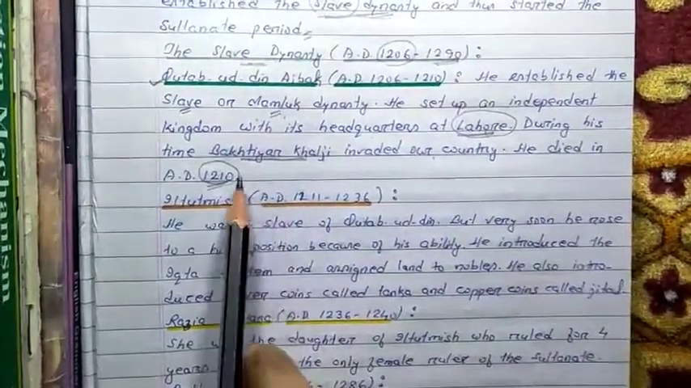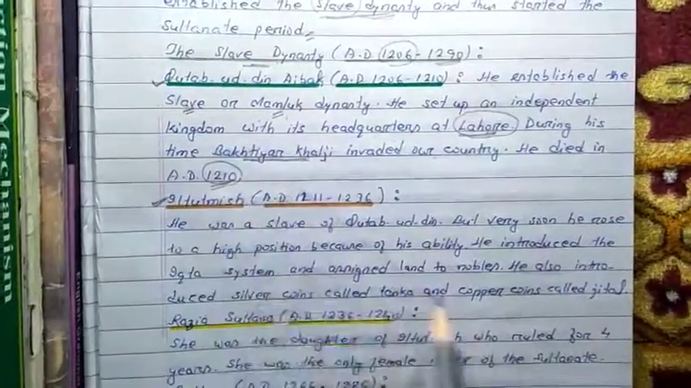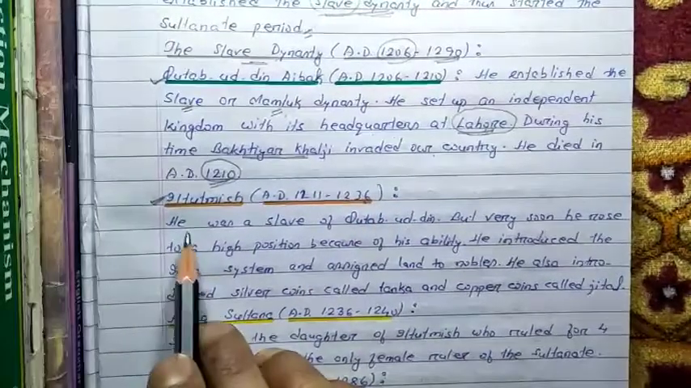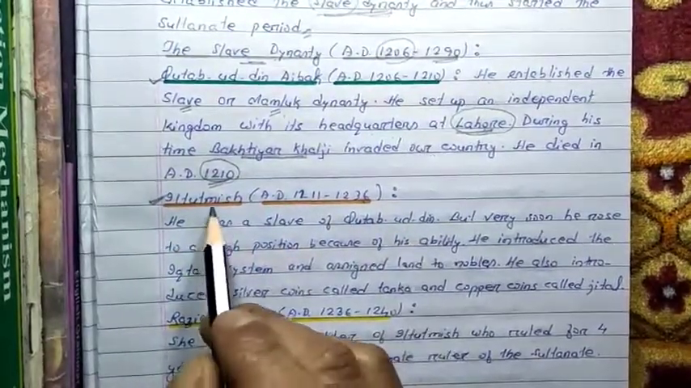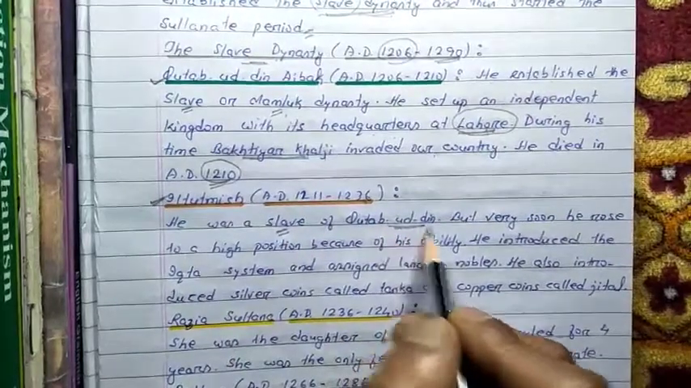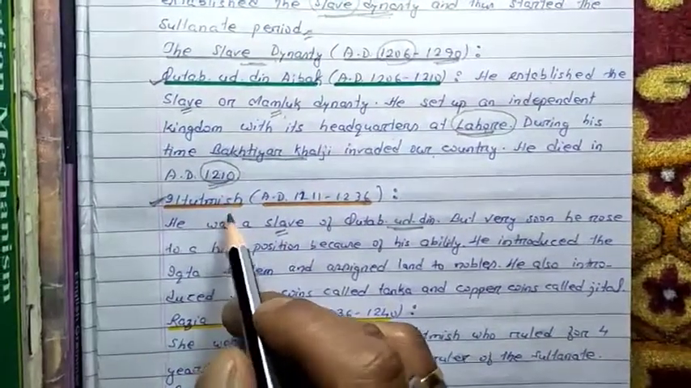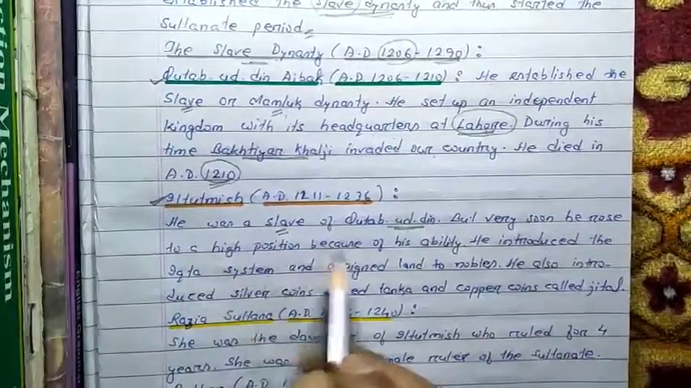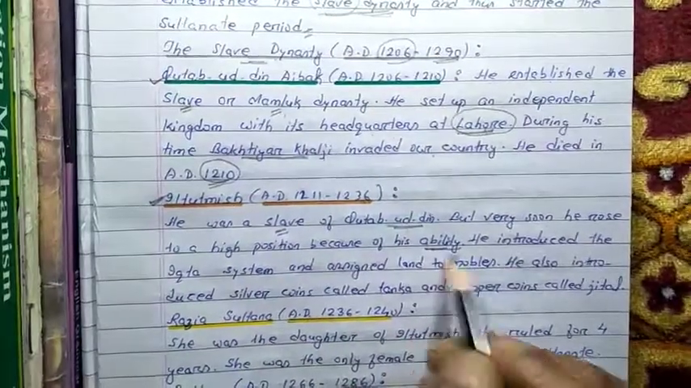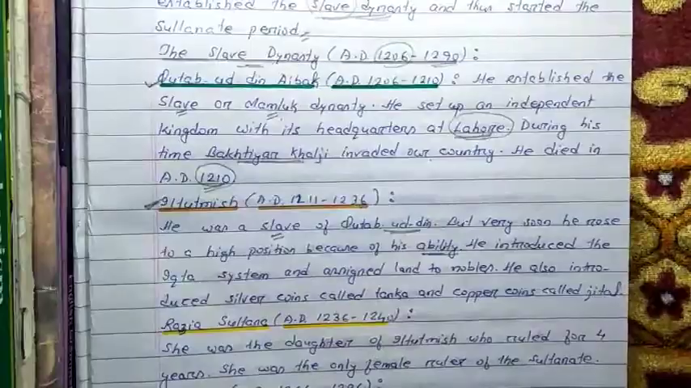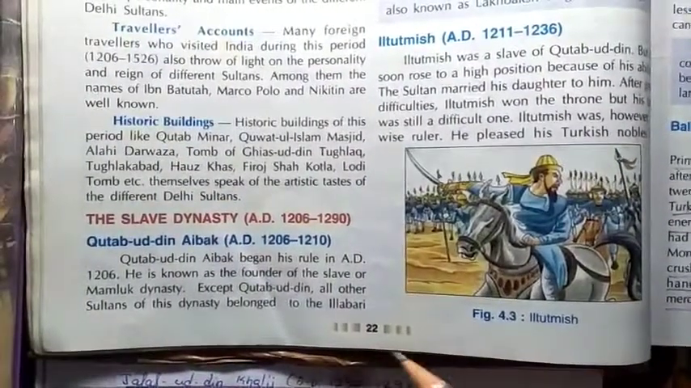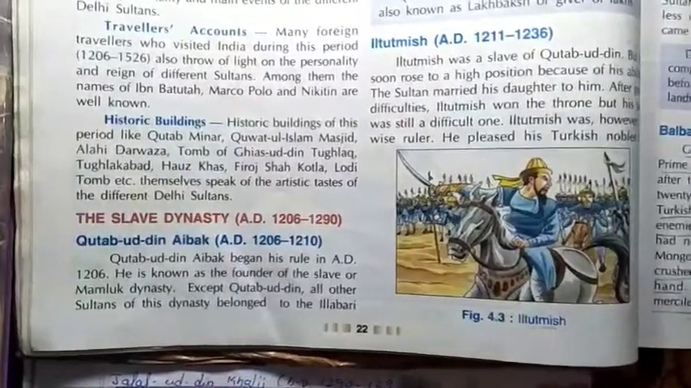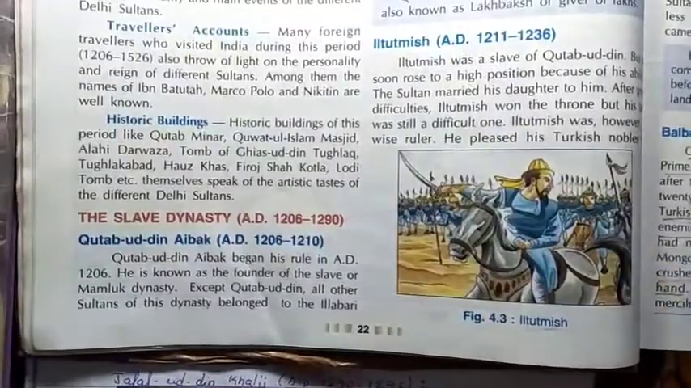After Qutbuddin Aibak, the next ruler of the slave dynasty was Iltutmish. He ruled from AD 1211 up to 1236. He was a slave of Qutbuddin, but he was a very powerful and able ruler, and very soon he rose to a high position because of his ability. You can see the picture of Iltutmish on page number 22 of your book.